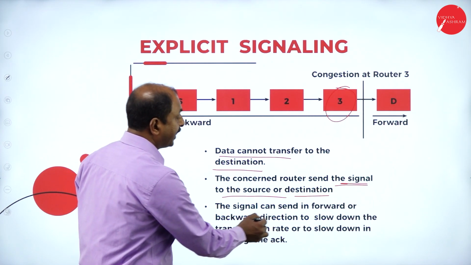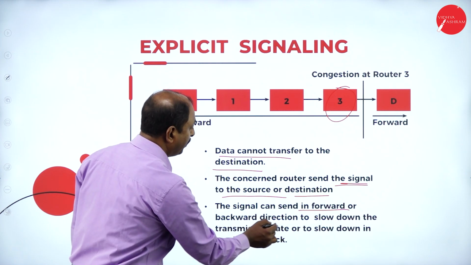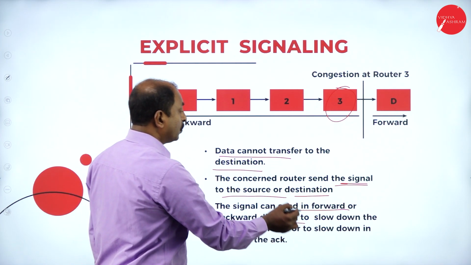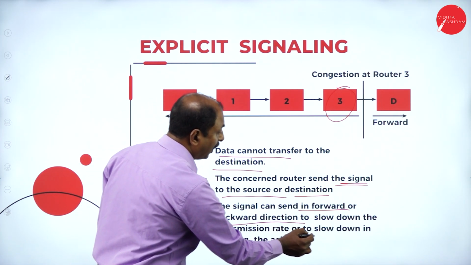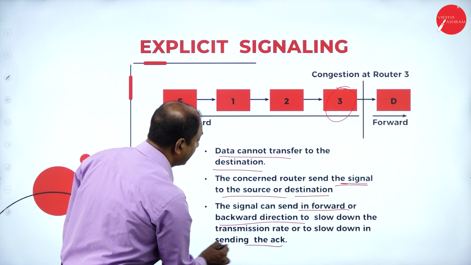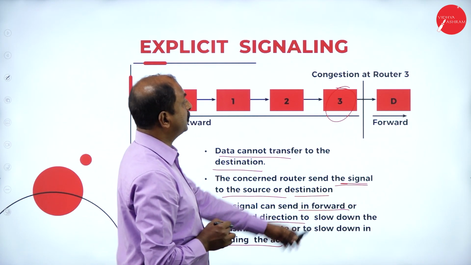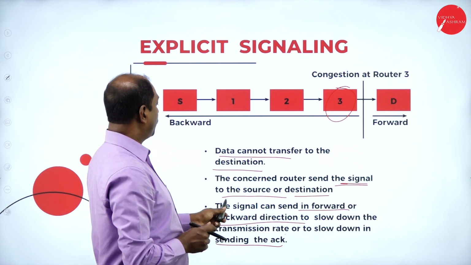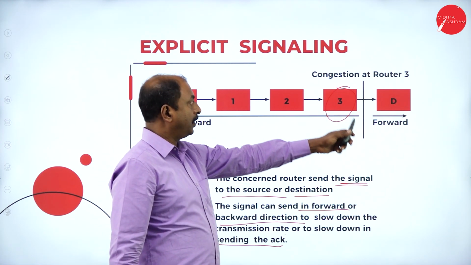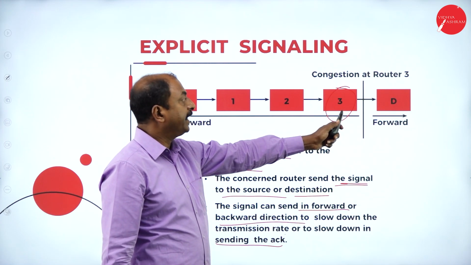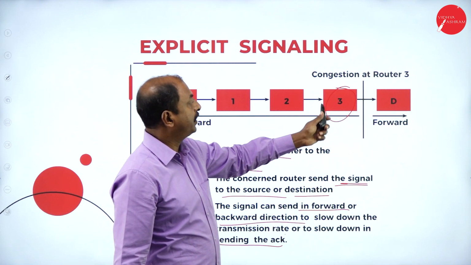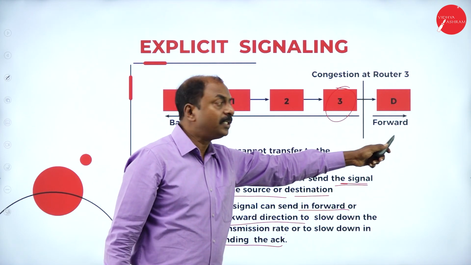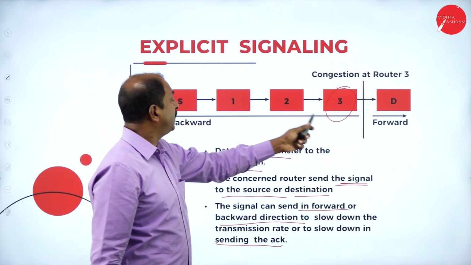The signal can be sent in the forward or in the backward direction, to slow down the transmission rate or to slow down the sending of acknowledgements. So this is the forward direction and the backward direction. If there is any congestion at router 3, it sends a signal either forward to the destination, or backward to the source.